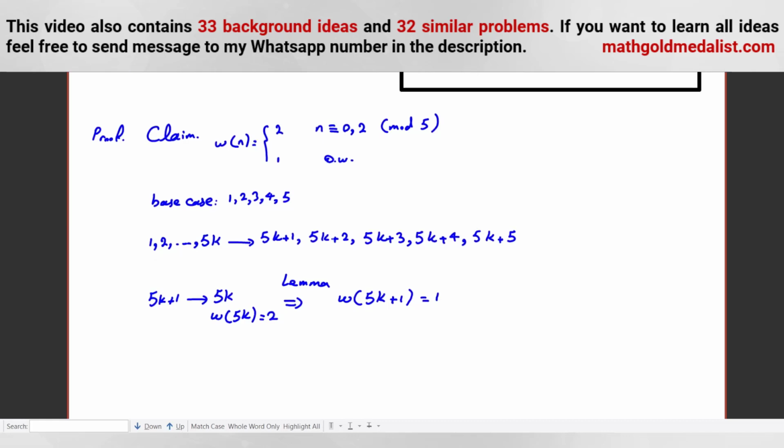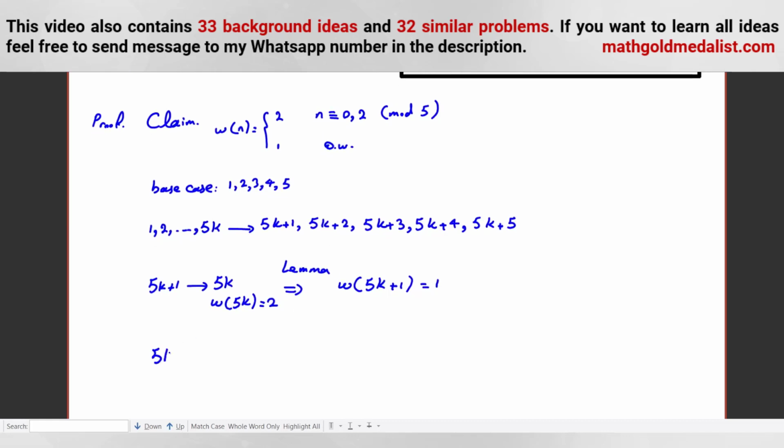For 5k plus 2, we want to prove it is 2. So 5k plus 2 can go to what? It can take 1, going to 5k plus 1, or it can take 4, going to 5k minus 2, which is 5 times (k minus 1) plus 3. The remainder is 3. W of this one is what? It is 1 by induction.